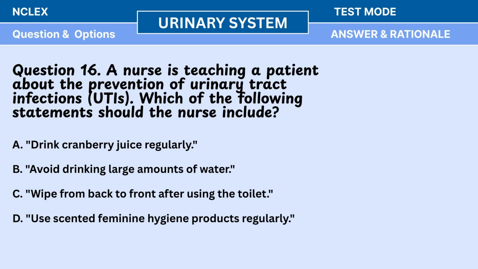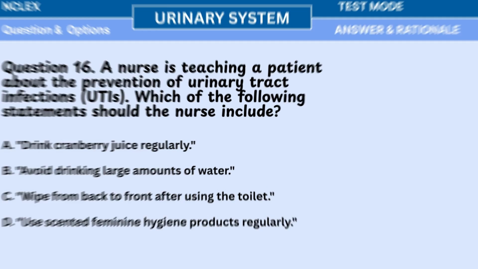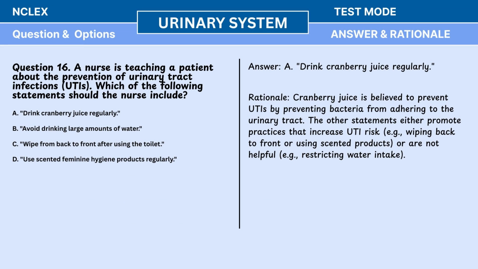Question 16. A nurse is teaching a patient about the prevention of urinary tract infections (UTIs). Which of the following statements should the nurse include? A. Drink cranberry juice regularly. B. Avoid drinking large amounts of water. C. Wipe from back to front after using the toilet. D. Use scented feminine hygiene products regularly. Answer: A. Drink cranberry juice regularly. Rationale: Cranberry juice is believed to prevent UTIs by preventing bacteria from adhering to the urinary tract. The other statements either promote practices that increase UTI risk, for example wiping back to front or using scented products, or are not helpful, for example restricting water intake.